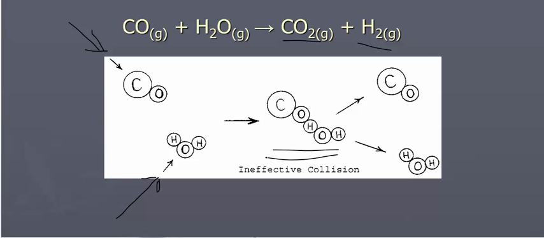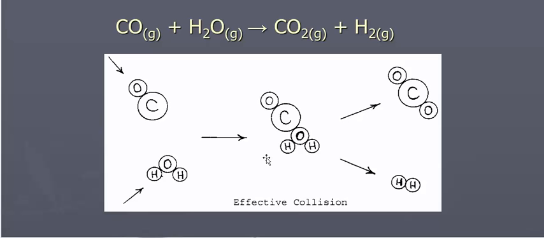Now, in a collection of molecules, you will have ineffective collisions because there are millions and millions of molecules, and they're not all going to collide at the proper orientation. So you will have ineffective collisions. In order to have an effective collision, they have the proper kinetic energy and they also collide at the proper angles.